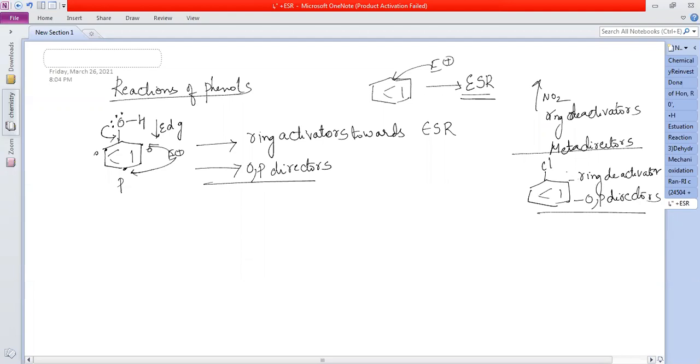Now phenol will undergo the common electrophilic substitution reactions like that of benzene: the same reactions, nitration, halogenation, Friedel-Crafts reactions. I'll show you in the next class.